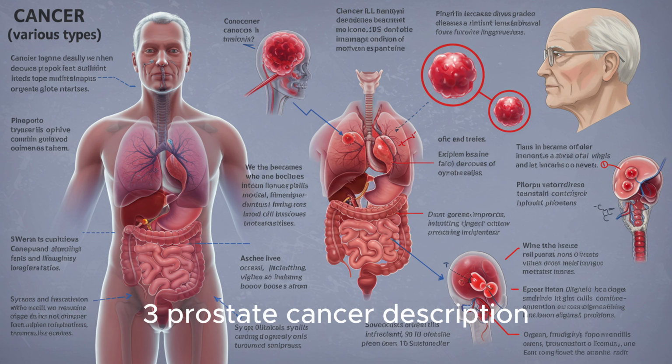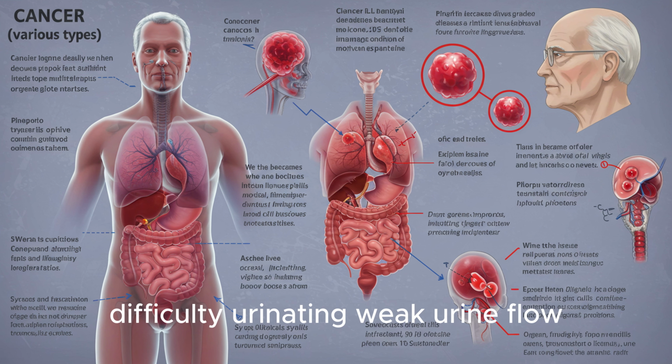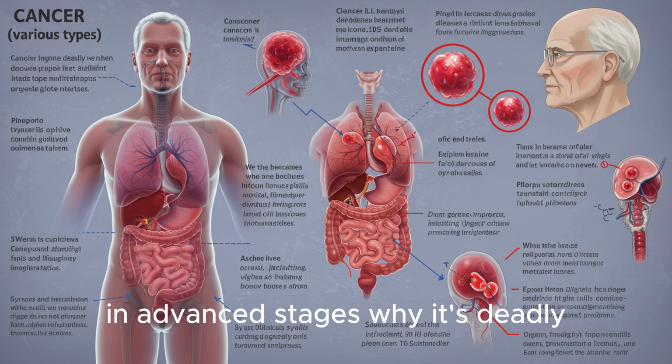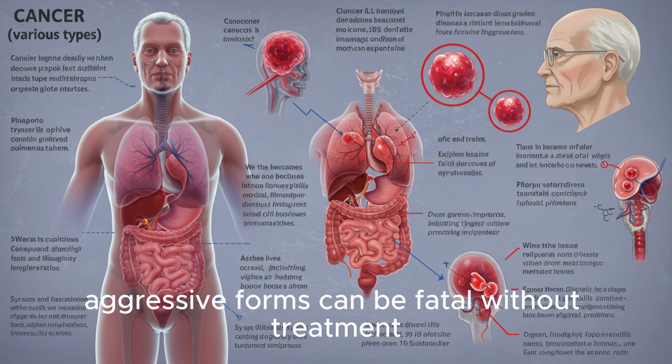3. Prostate cancer. Description. Common in men over 60, often slow-growing. Symptoms: difficulty urinating, weak urine flow, pelvic discomfort, bone pain in advanced stages. Why it's deadly. Can spread to bones and lymph nodes. Aggressive forms can be fatal without treatment.